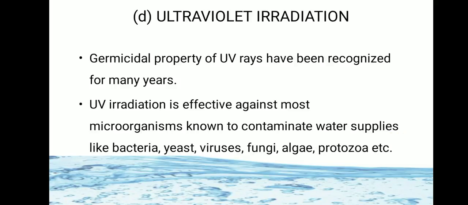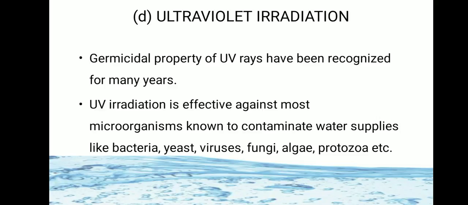Next method is ultraviolet irradiation. Germicidal property of UV rays have been recognized for many years. So UV irradiation is effective against most microorganisms known to contaminate water supplies like bacteria, yeast, viruses, fungi, algae and protozoa, etc. So ultraviolet rays has a germicidal property.